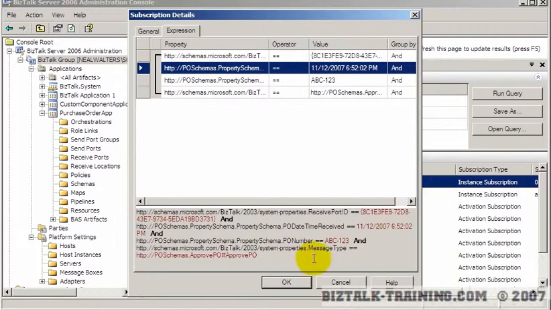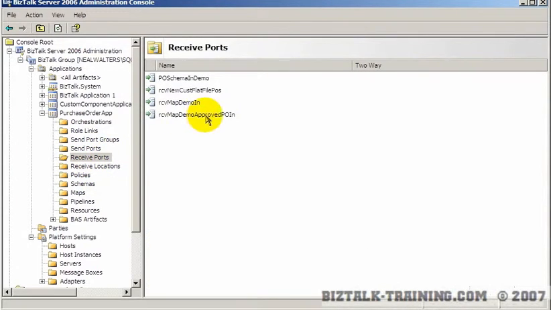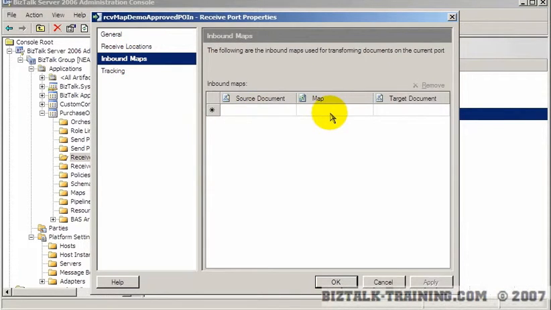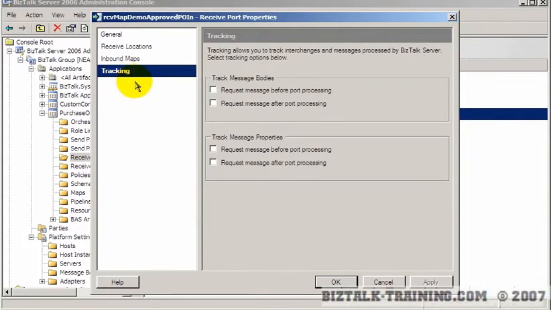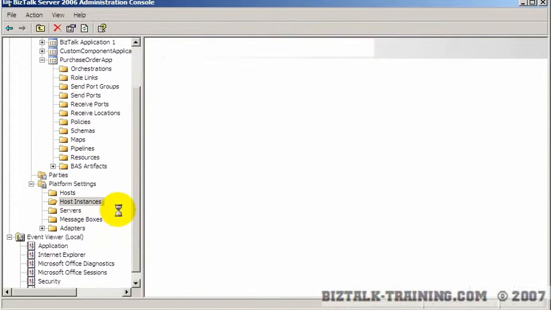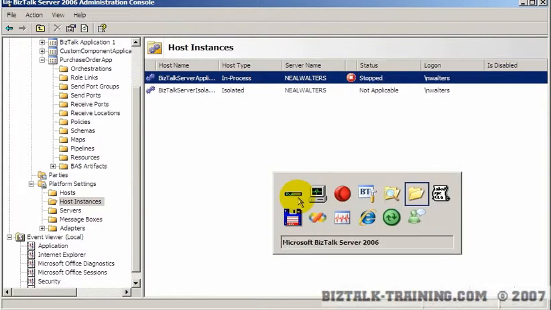Okay, so back to how we're going to debug this. It's kind of driving me crazy. We're going to go back to our receive ports, and we receive the PON. First of all, there should be no maps here. It's just a straight approval PO. We have one receive location, but what I want to turn on here is tracking. All the possible tracking we can turn on. And I'm going to go ahead and restart the host just for fun. And then I'm going to go drop our file again.